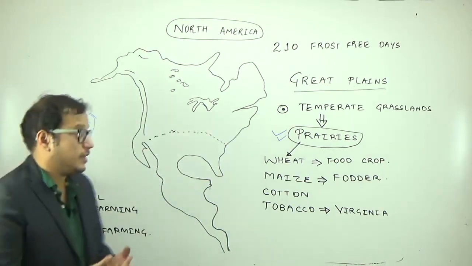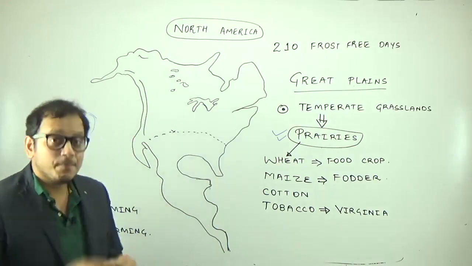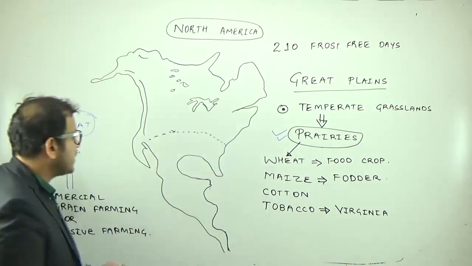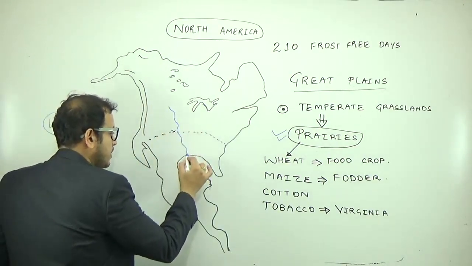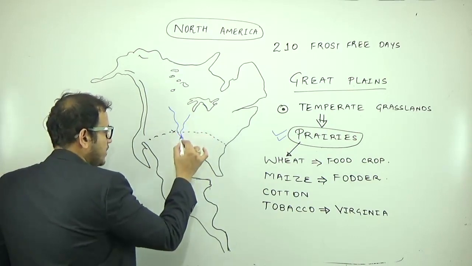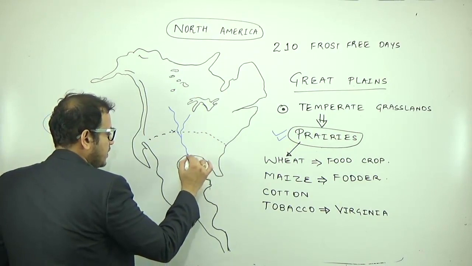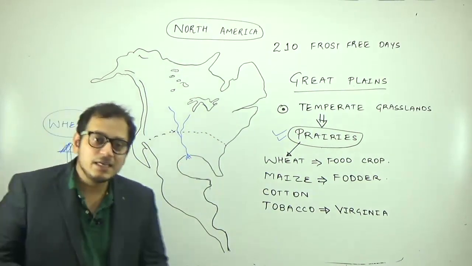Now, what is the other important thing about the prairies? In the prairies, you have the biggest river of North America, known as the Mississippi River. It is known as the Missouri and Mississippi River, one of the largest rivers of North America. So, which river flows through the prairie region?